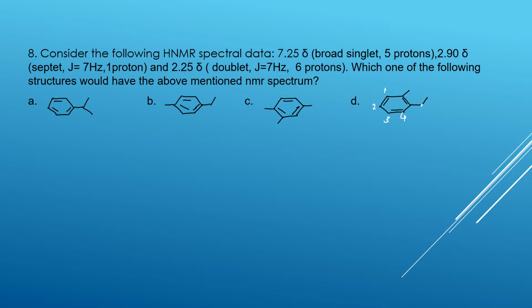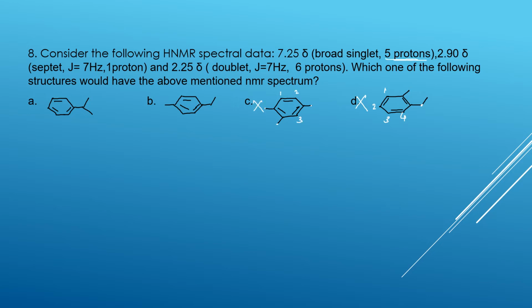Okay. Here CH2 is there. It's not a 1 proton. And so this is not there. And here CH3, it may be. But here also one CH3 group is there. Another 3 hydrogens are there. No, there is no 3 hydrogens. So after that 6 protons, there are no 3 protons. And 5, 1, 2, here 3 only is there. So this is also not there.